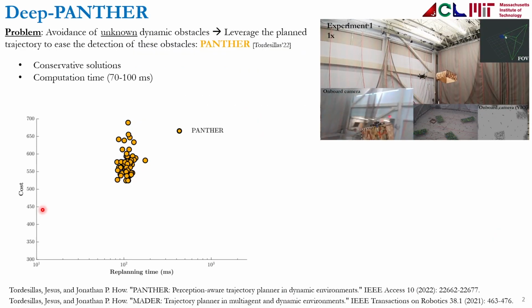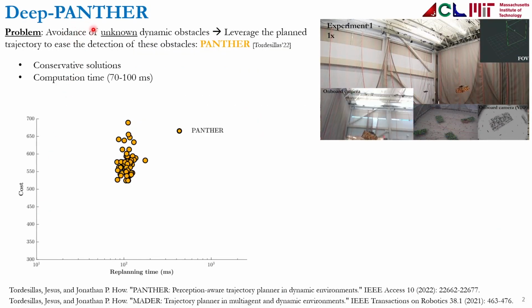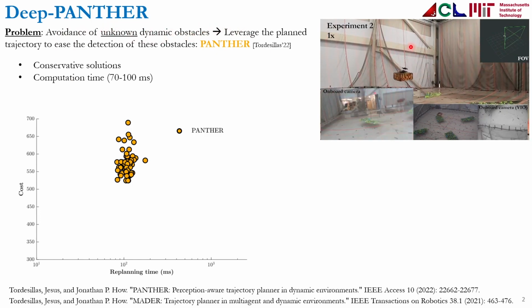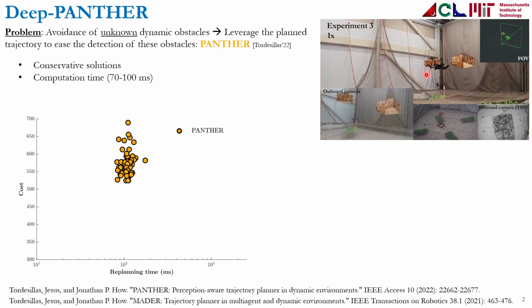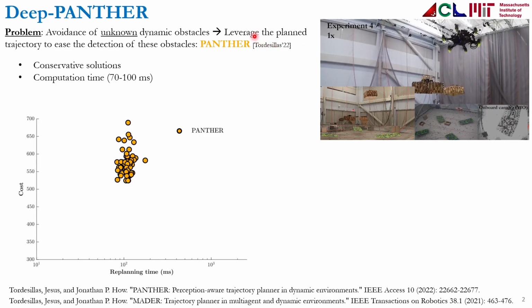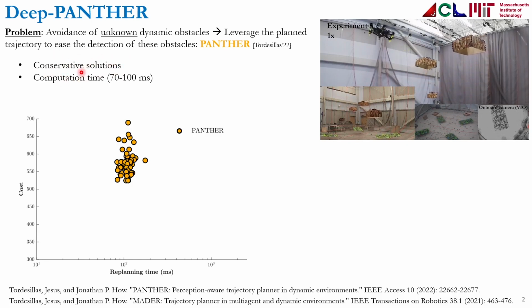In this work, we look at the problem of how a UAV can avoid unknown dynamic obstacles. That means that the UAV needs to leverage the planned trajectory to make it easier to detect these obstacles. This is something that we solved in our previous work, Panther, but the problem is that the trajectories generated, the solutions, were a little bit conservative, and the computation time was a little bit high.